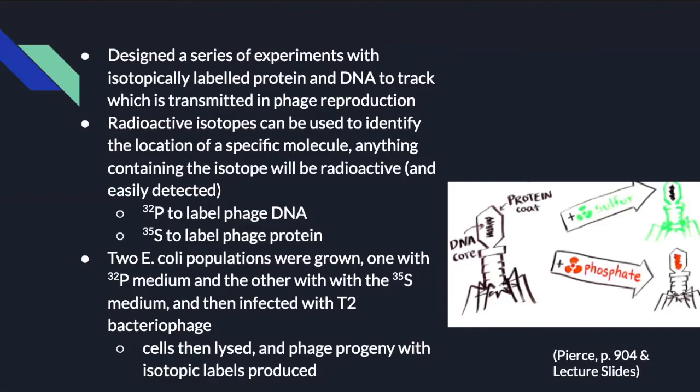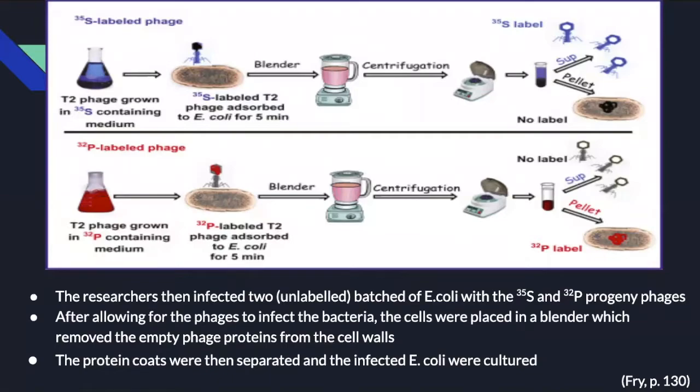Two E. coli populations were grown. One batch was grown in a medium containing 32P and then infected with T2 phage. All progeny phage then had isotopically labeled DNA. The same was done with the second group, but 35S was used, so progeny with isotopically labeled proteins was then produced. The researchers then infected two unlabeled batches of E. coli with the 35S and 32P progeny phages.